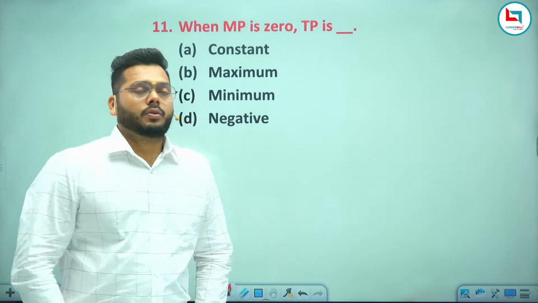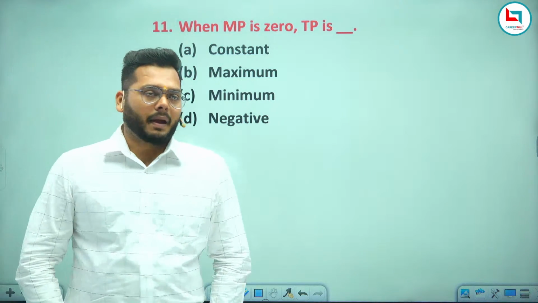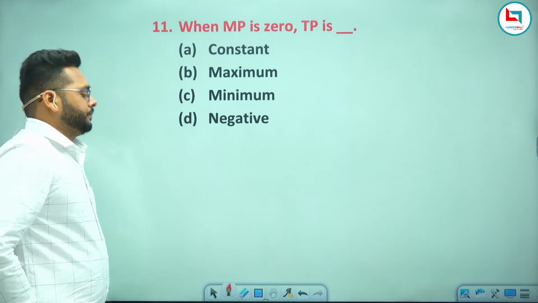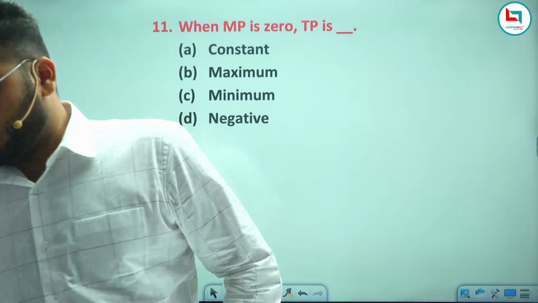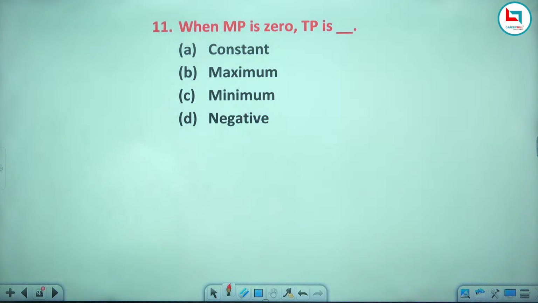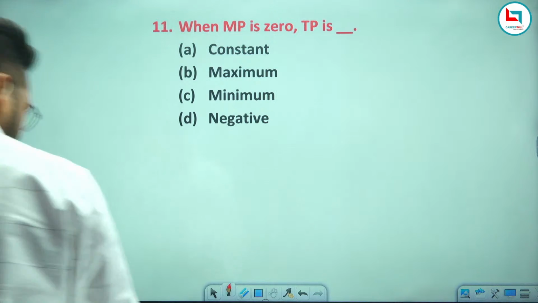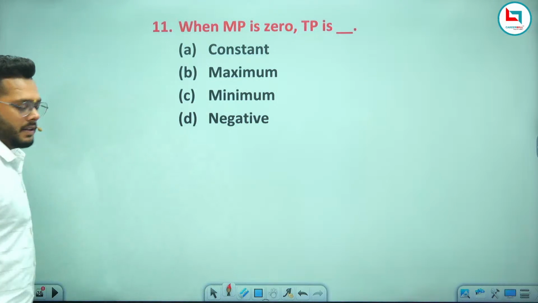When MP is 0, TP is what? Tell me fast. Answer fast.